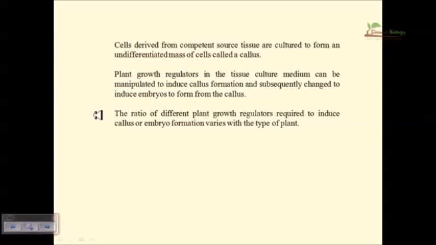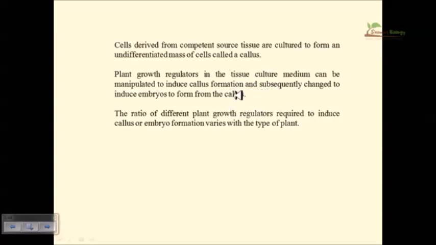As we know, the plant growth regulators in the tissue culture medium can be manipulated to induce callus formation, because callus is undifferentiated cell growth. If you don't know what callus and callus culture are, go back to my channel and look for the basics of plant tissue culture. You will find all these things. Then come back and see this video.